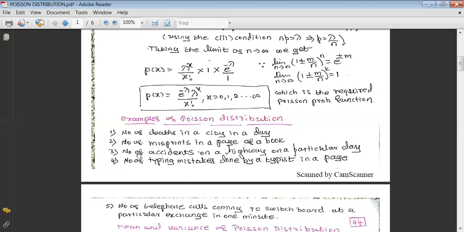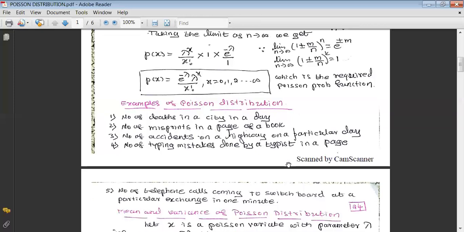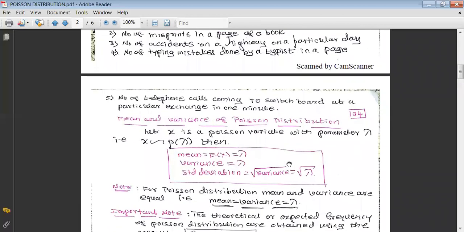The third one is number of accidents on a highway on a particular day. And one more, number of typing mistakes done by a typist in a page. And when he is a typist, obviously the chance of committing a mistake is very, very less. That's why here also the probability of committing a mistake is less. That's why we can confirm it is an example of Poisson distribution.